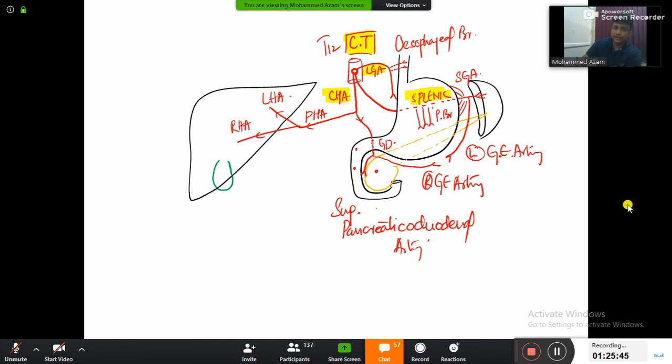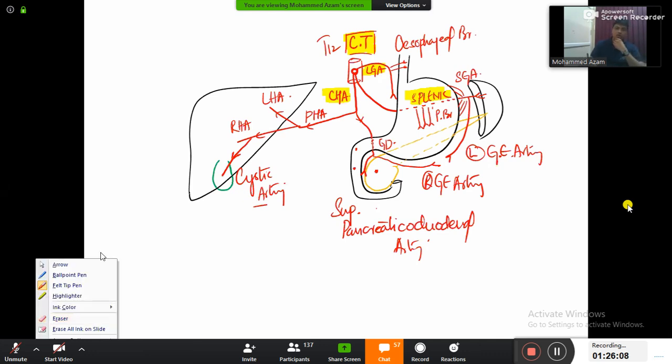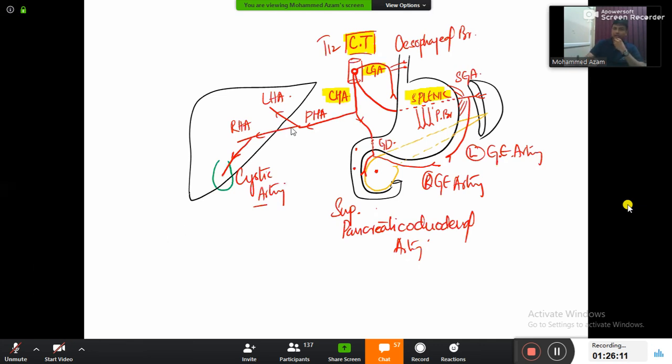Out of the right hepatic artery and left hepatic artery, the right hepatic artery will give a branch to the gallbladder, and this branch which is going to the gallbladder will be the cystic artery. Anything related to the gallbladder will be cystic artery. I repeat again, proper hepatic artery will divide into the right hepatic artery and left hepatic artery, and out of that the right hepatic artery will give a branch, the cystic artery.